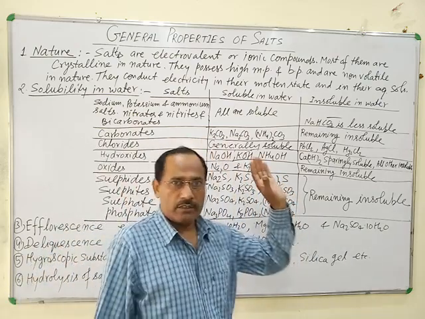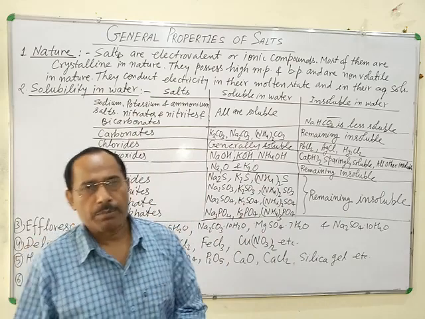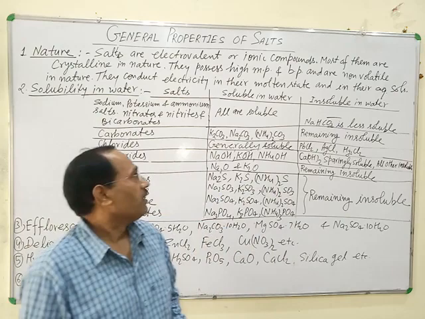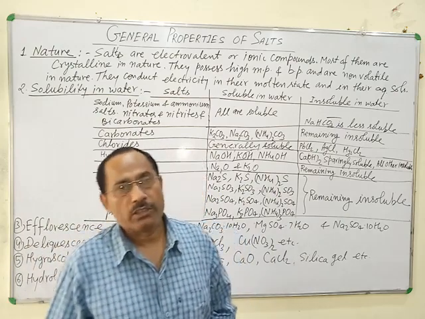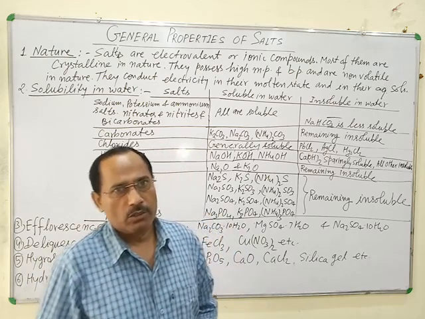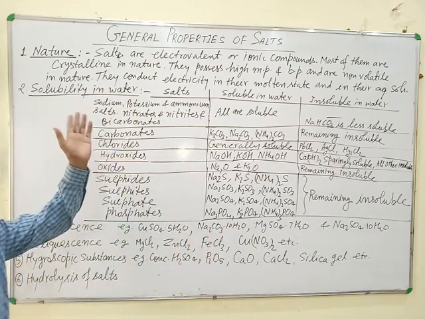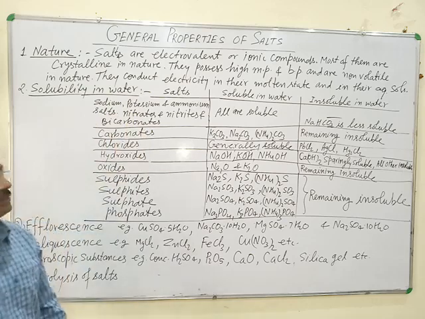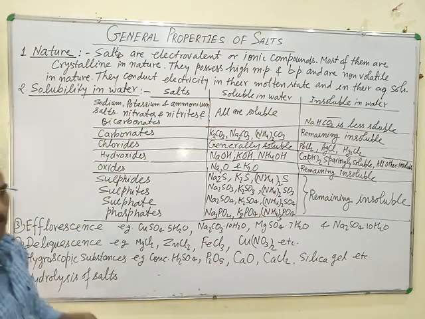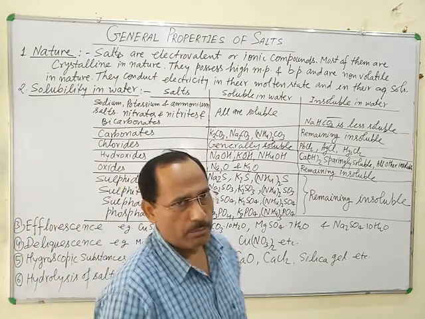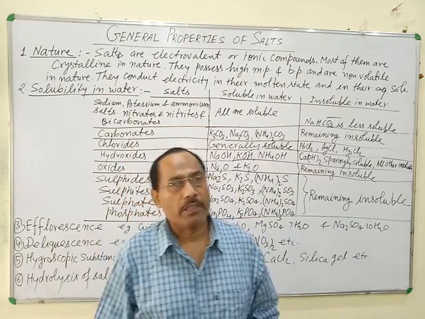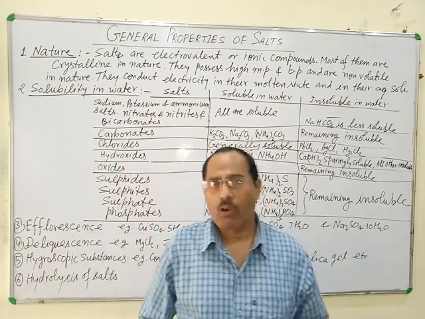With this topic, you will have completed four lessons, and just after this lesson, you will start the fifth lesson. So, complete this topic. These are the general properties of salts. Salts are ionic compounds formed by complete or partial neutralization of an acid by a base or vice versa.